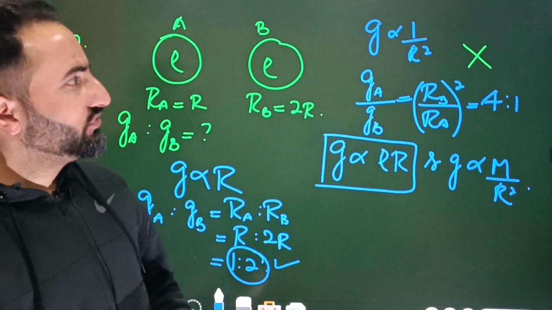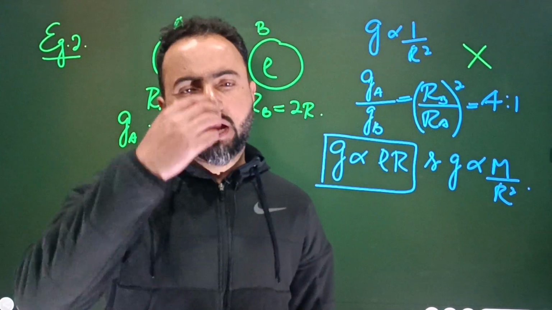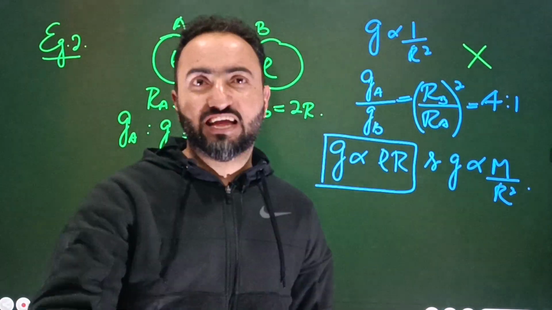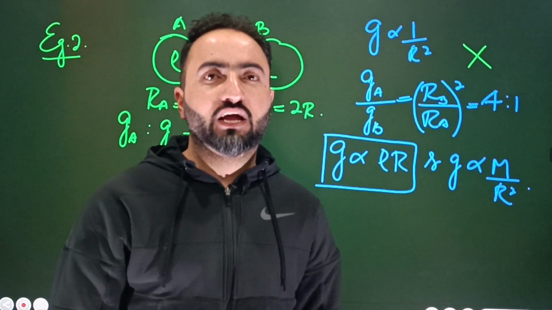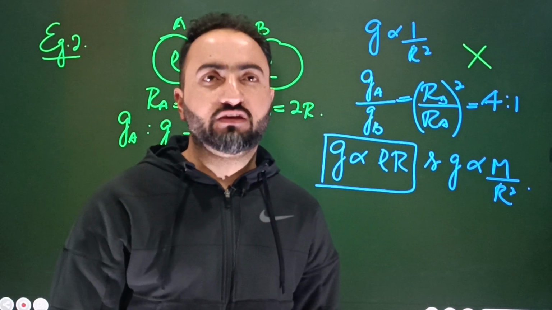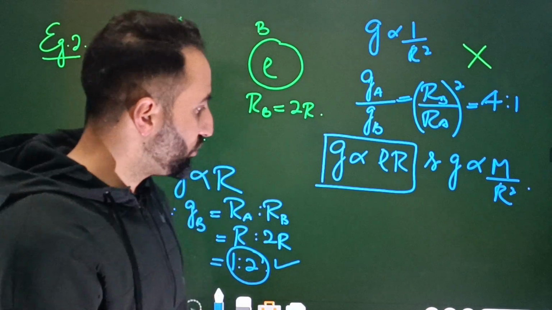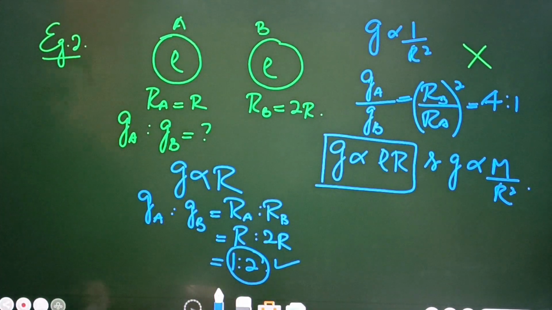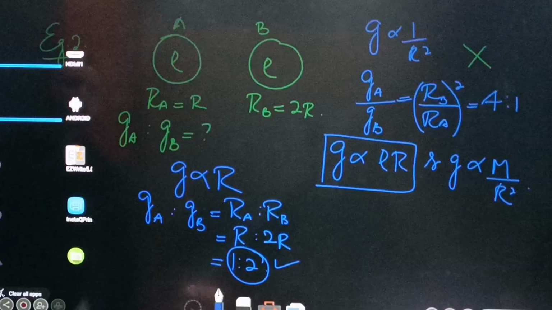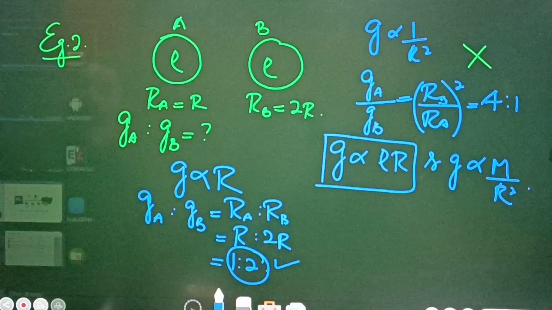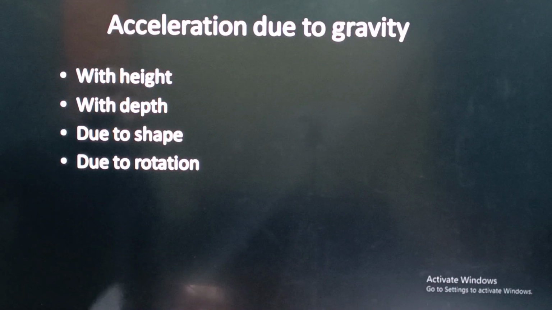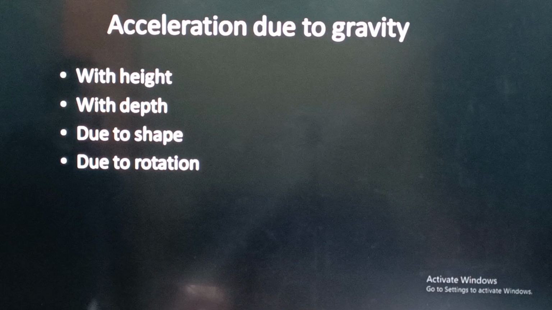Okay, now let's switch to another topic. And the topic we'll be discussing is how the acceleration due to gravity varies. ठीक है ना बेटा? Okay, so next topic हमारे पास क्या है बेटा? That's variation of acceleration due to gravity. Okay, so let's get started. Variation of acceleration due to gravity. All right? तो नेक्स्ट टॉपिक हमारे पास ये है बेटा, वेरिएशन ऑफ एक्सेलरेशन ड्यू टू ग्रेविटी.